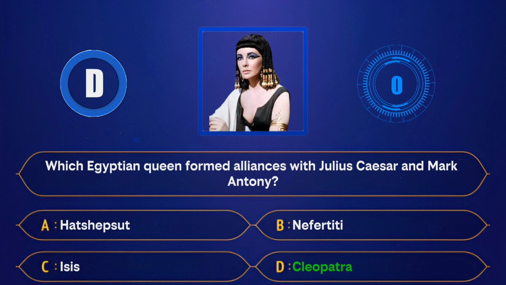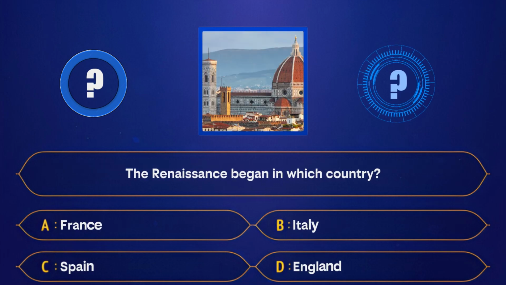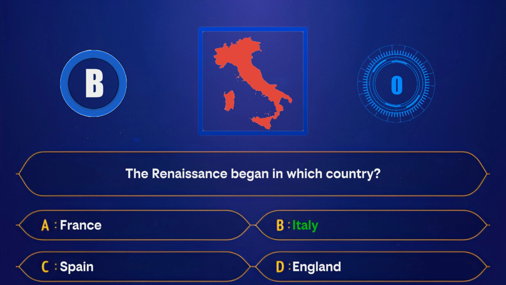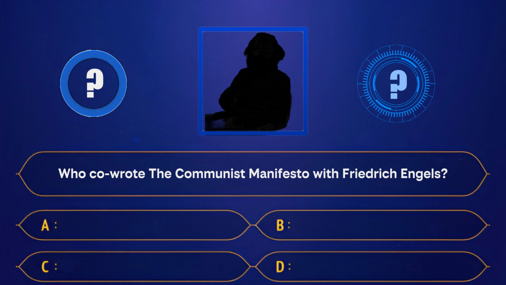Correct answer, Cleopatra. The Renaissance began in which country? A. France. B. Italy. C. Spain. D. England. Correct answer, Italy. Who co-wrote the Communist Manifesto with Friedrich Engels?